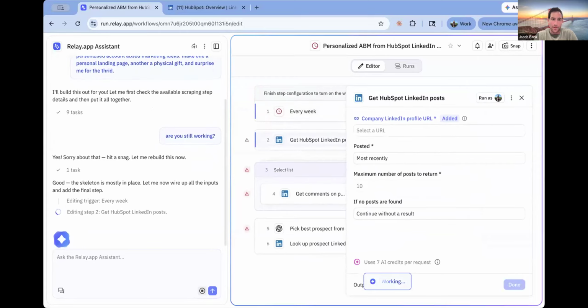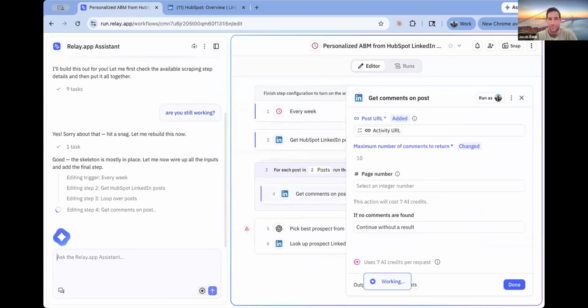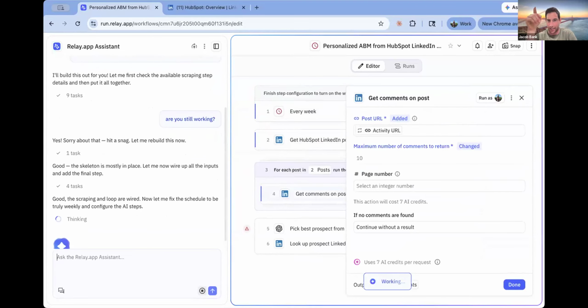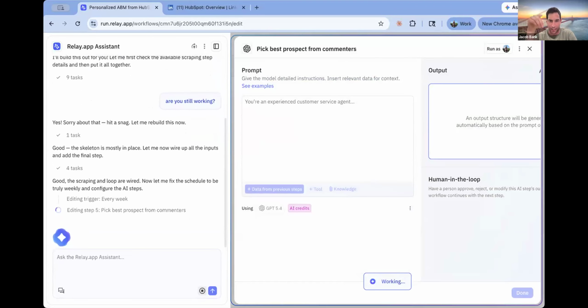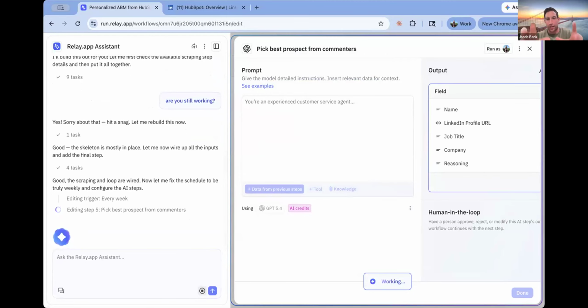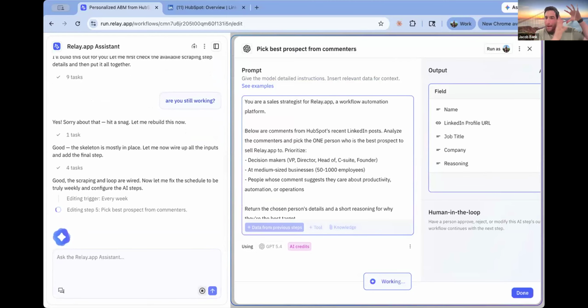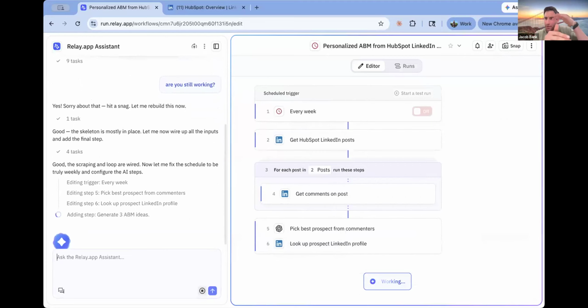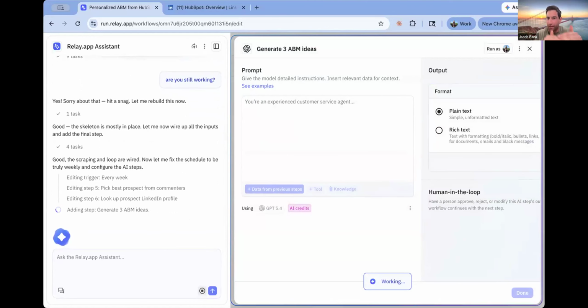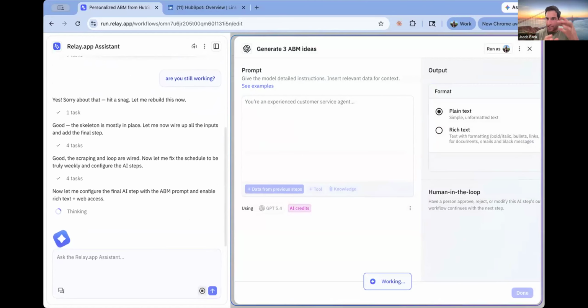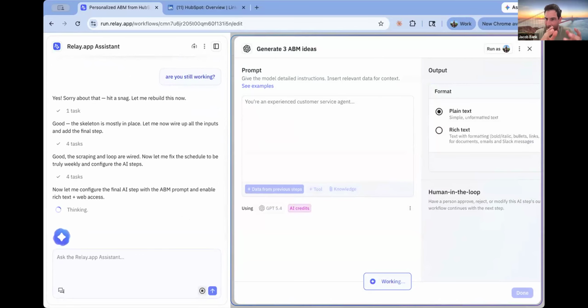And so it's now seeing that it has the skeleton mostly in place. I think where it got snagged was looking up the HubSpot LinkedIn profile URL, which eventually it found. And now what it's doing is writing, you can think of this as a meta prompting tool, where there are multiple individual AI prompts that are going to run within this workflow. There's going to be one prompt that's going to try to figure out who the best candidate is from that list of comments.